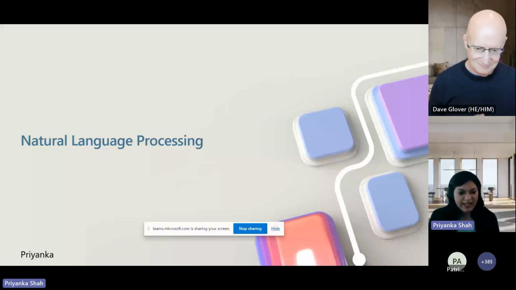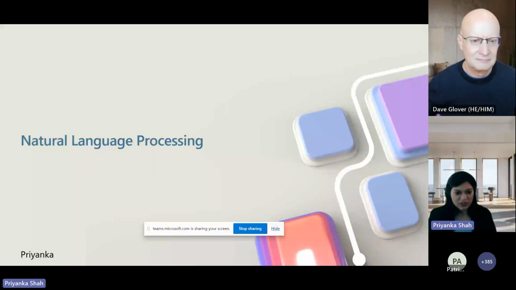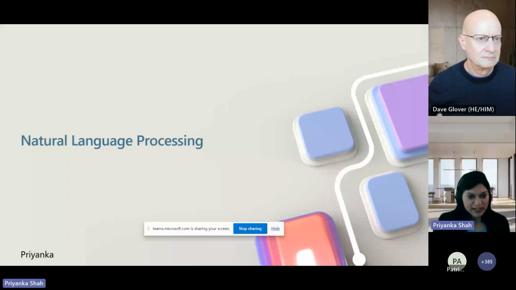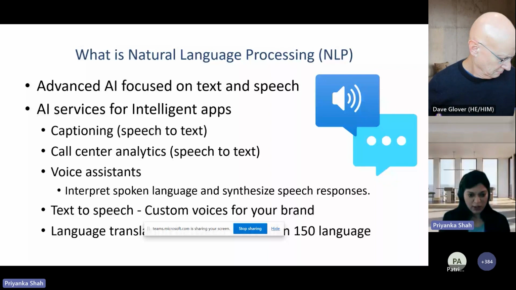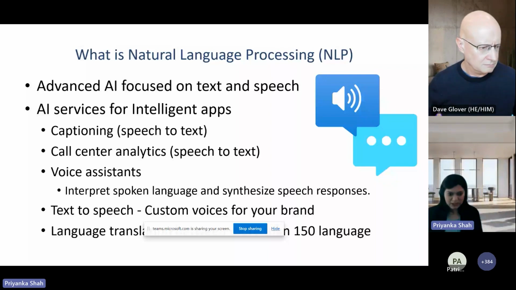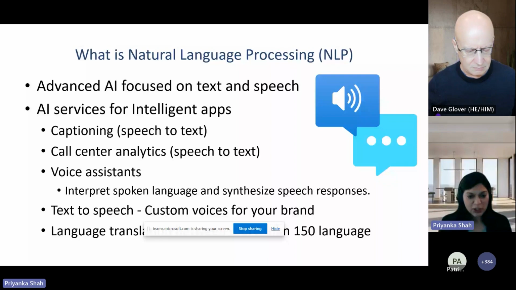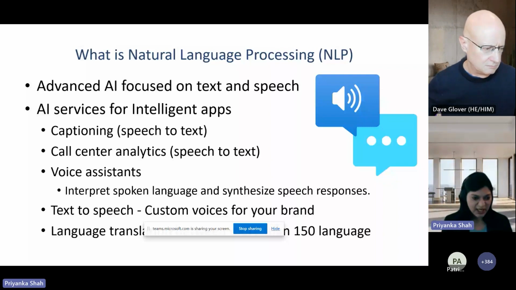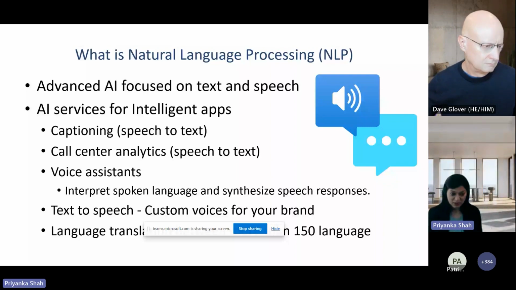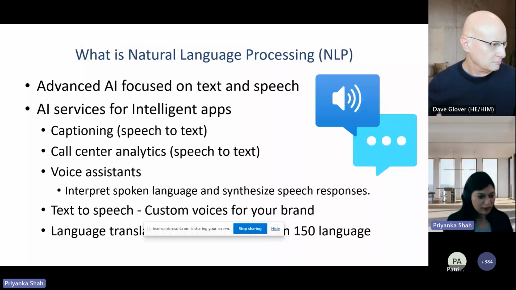All right. So when we talk of natural language processing, it basically focuses on advanced text and speech. So it is AI services for intelligent apps which will be able to caption speech to text. The real life example of that is your YouTube subtitles or transcribing your audio to text in your Teams live transcription. Call center analytics, definitely. When you have your call center calls, you get this message that we will be recording this for quality purposes. So that is where it transcribes your calls to better understand the quality of the call, the intent.